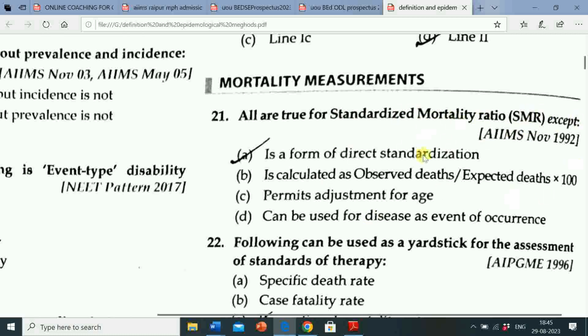And the other options, that is B, C, D: is calculated as observed deaths over expected deaths into 100, permits adjustment for age, can be used for disease as event of occurrence. These three options are true for standardized mortality ratio SMR.